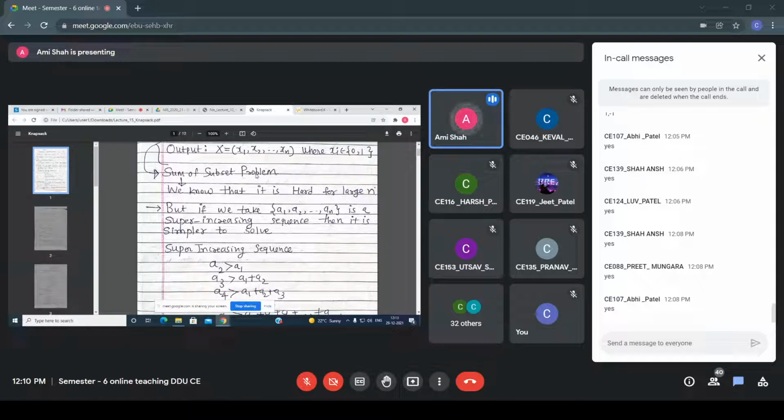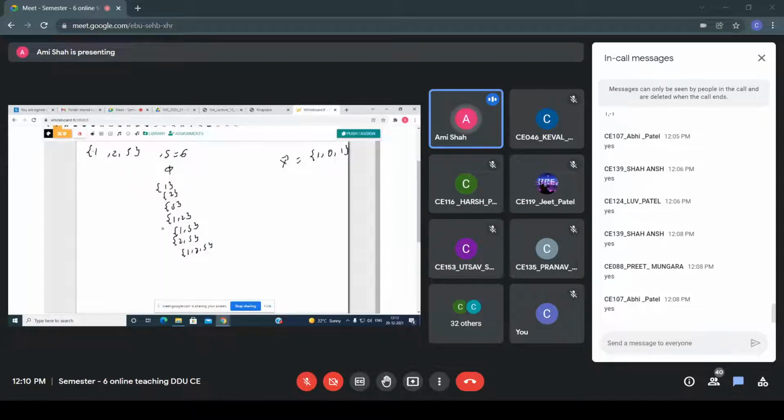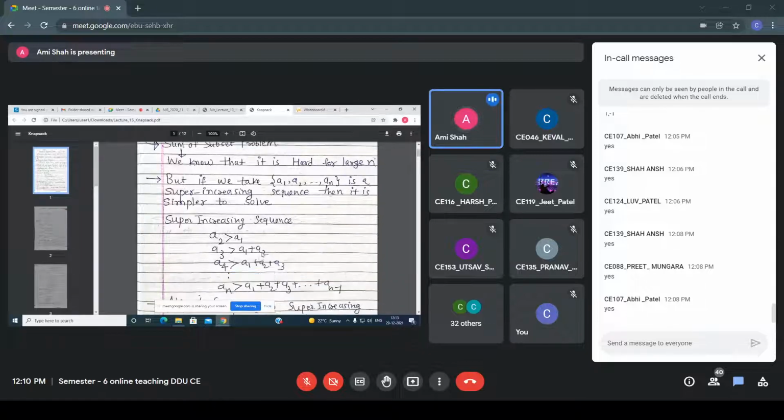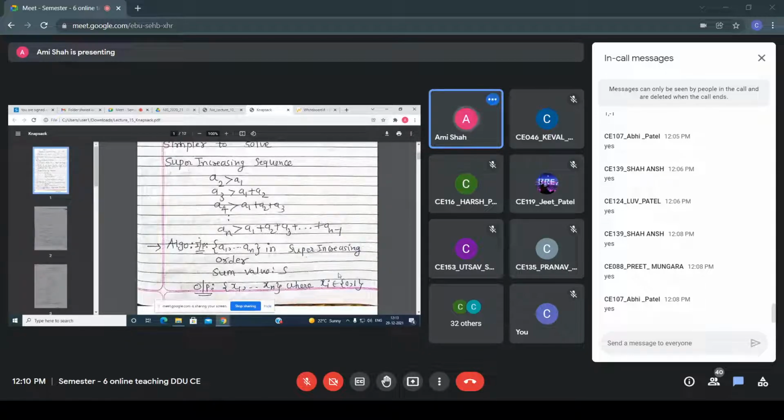If we try all the subsets, we find all 2 raised to n subsets, but it takes exponential time. So for that, we have to take the super increasing sequence, and this super increasing sequence is very simple to solve. So in this way, you have to take the super increasing sequence. Now what is the algorithm?